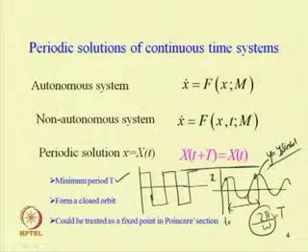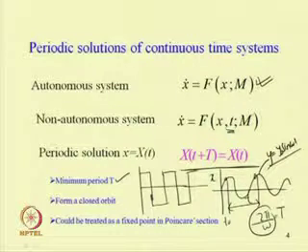For this periodic response, we can consider the system to be autonomous. In an autonomous system, the right-hand side is not an explicit function of time t, but in a non-autonomous system it is an explicit function of time t. So x dot can be written as a function of x, time t, and control parameter m in the non-autonomous case, but in the autonomous case the time term does not explicitly come into the picture.